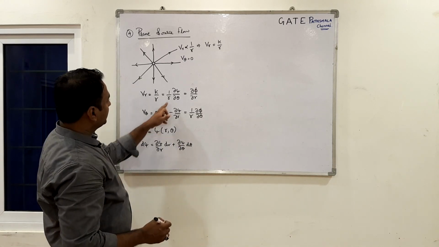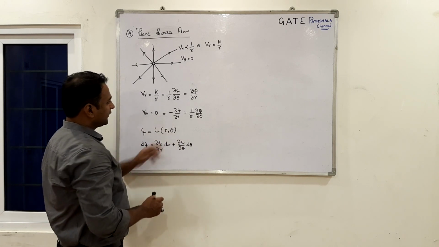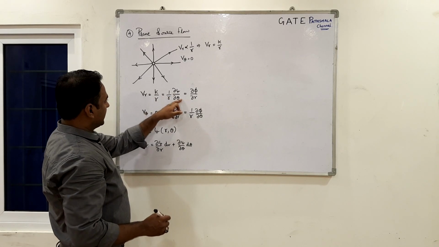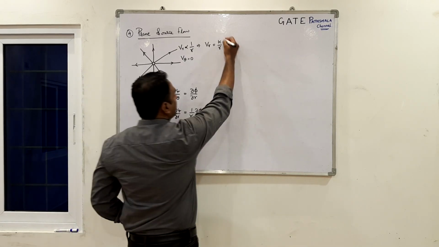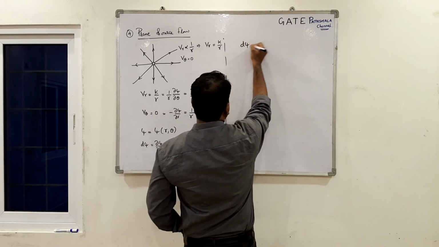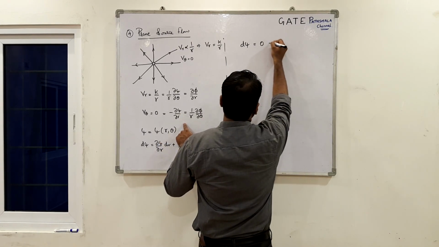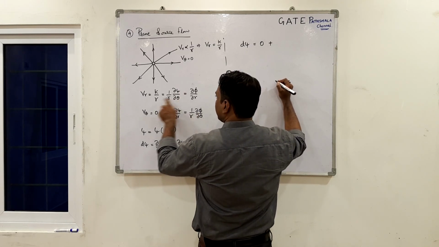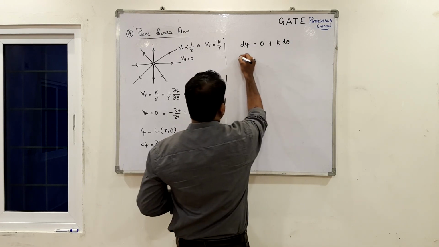If I substitute dou psi by dou r, which is equal to 0, and dou psi by dou theta as r, if you cancel, dou psi by dou theta will become k. So d psi can be written as dou psi by dou r, which is 0 for this flow, plus dou psi by dou theta, which is k d theta. So, integrating,